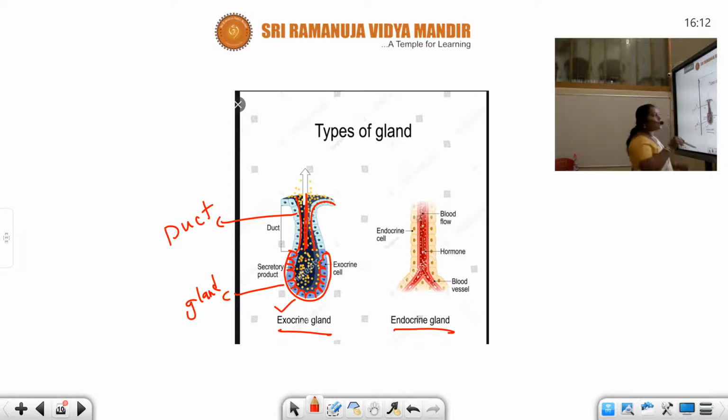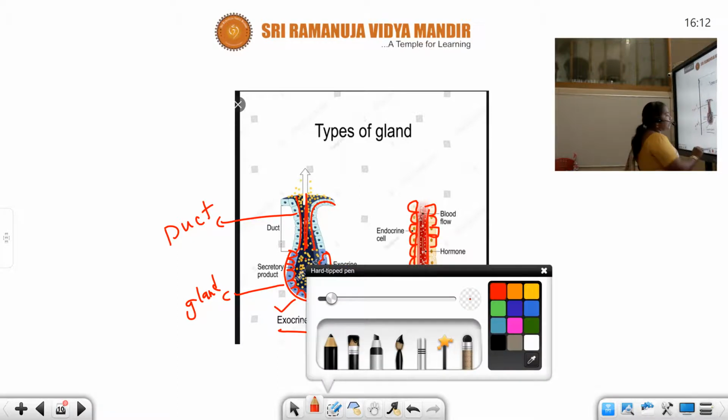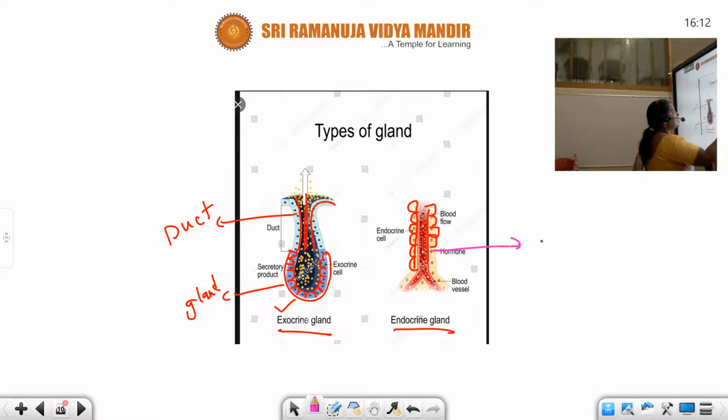Now, in endocrine, what happens? See, these are the glands, right? These cells are nothing but the endocrine cells. What are these, students? Endocrine cells. They secrete their secretions directly into the bloodstream.